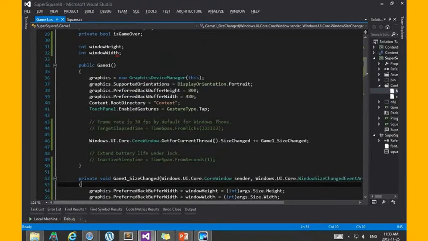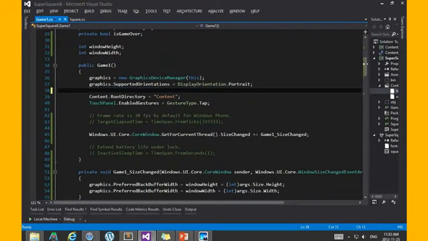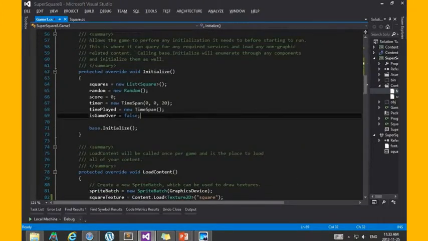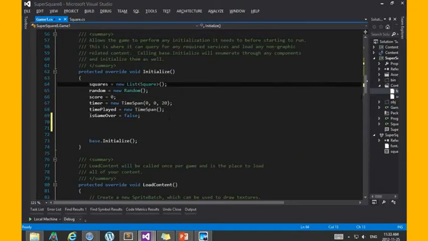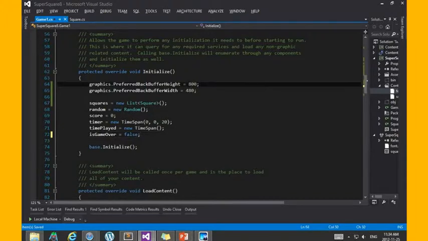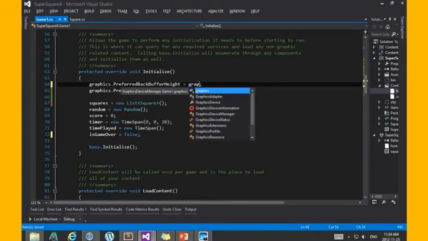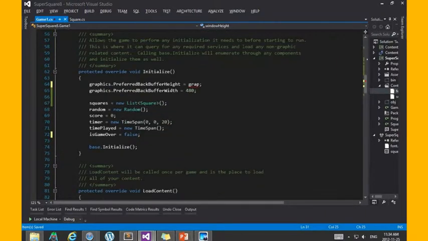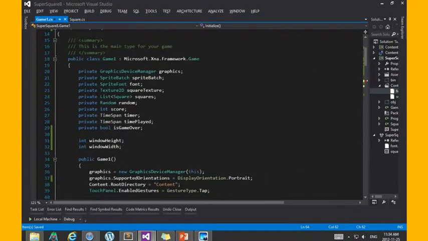So once I have that, let me initialize these values a little below here. I'm going to say that, okay, my graphics height and width are going to be set by the window height and window width.